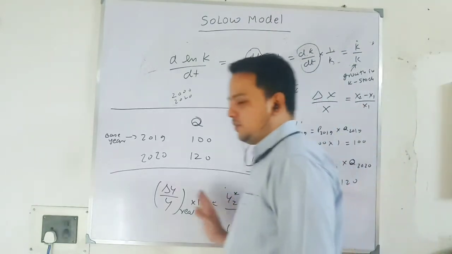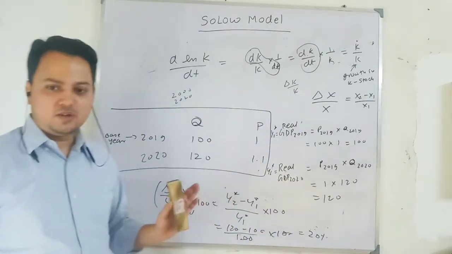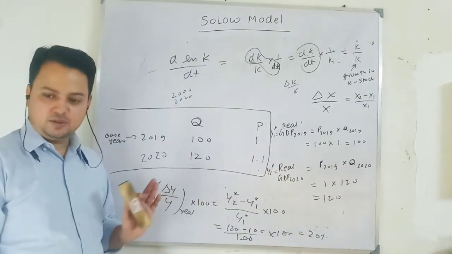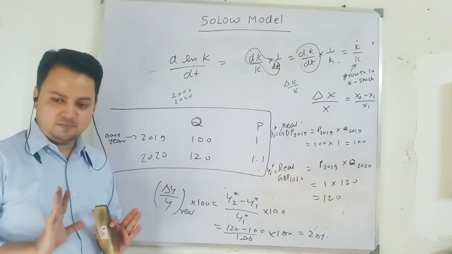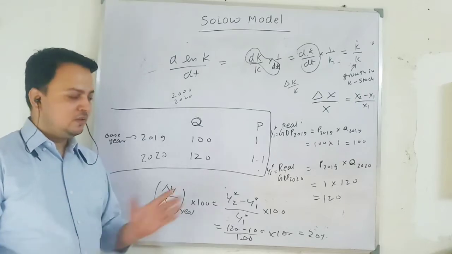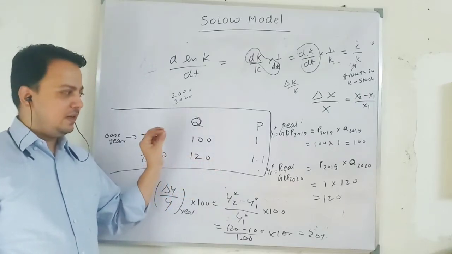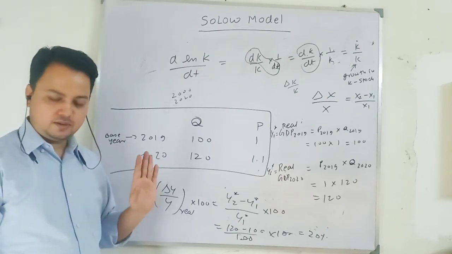So I will send the video because if you are not able to do this part, you will not be able to understand the Solow model. You can memorize, but for sure you will make mistakes in the examination. Take my word, the question from the Solow model will be very easy. We will do it on the iteration. If you understand the question, it will just take 3 to 4 minutes to write in the examination.